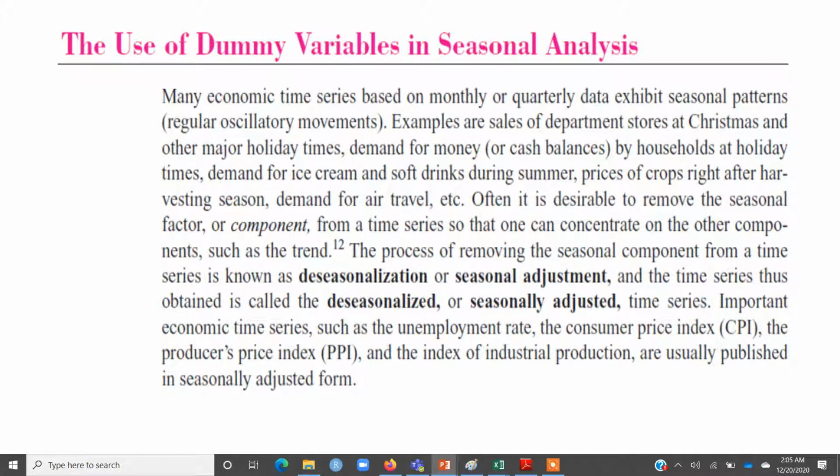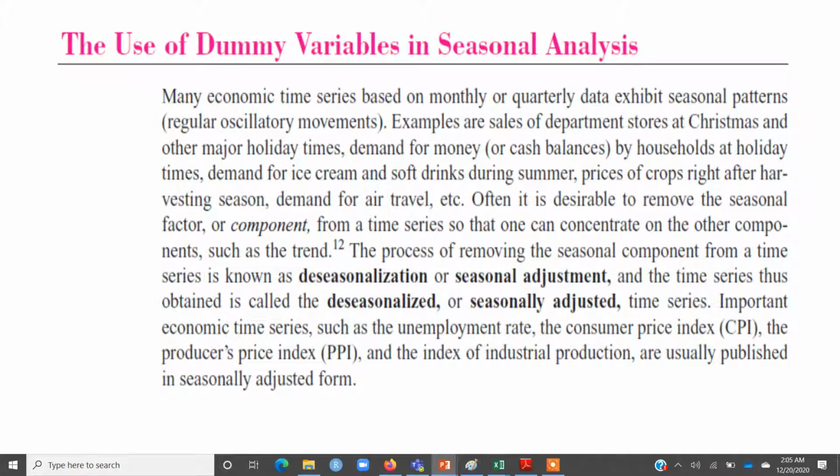If we have 4 quarters, we are going to introduce 3 dummy variables, because remember the idea of the dummy variable trap. The first dummy will be 1 for quarter number 1, the second dummy will be 1 for quarter number 2, the third dummy will be 1 for quarter number 3, and so on.